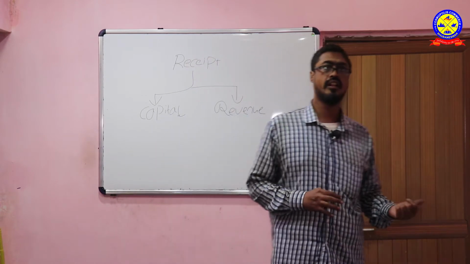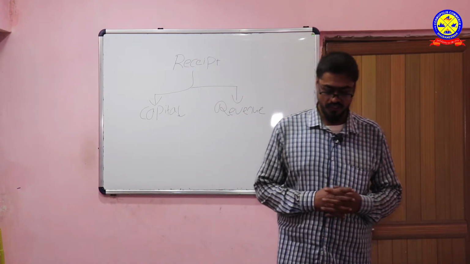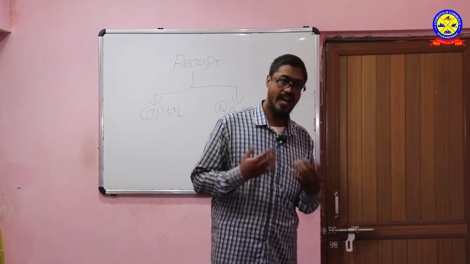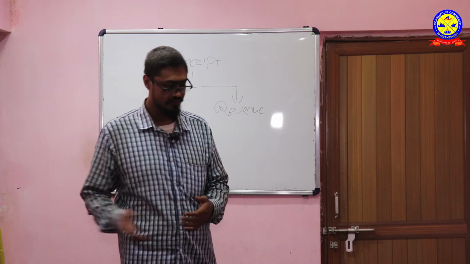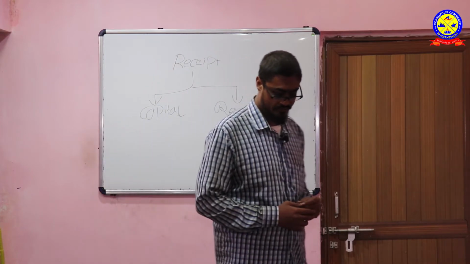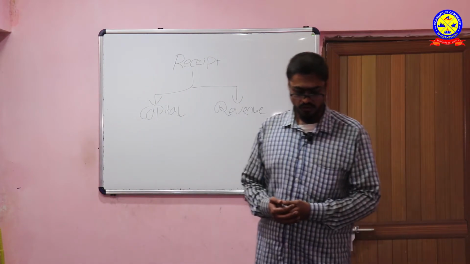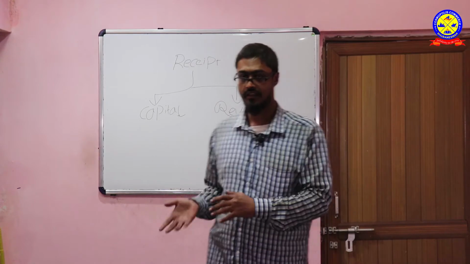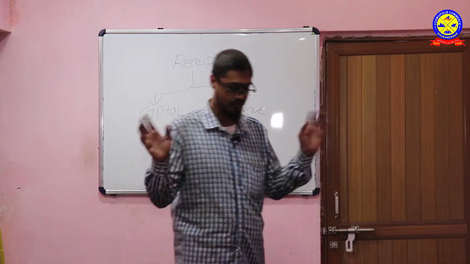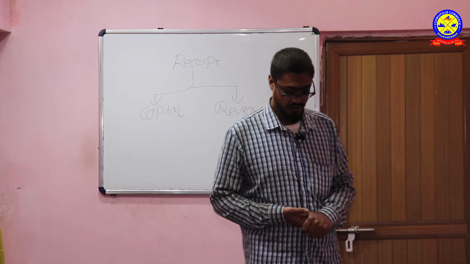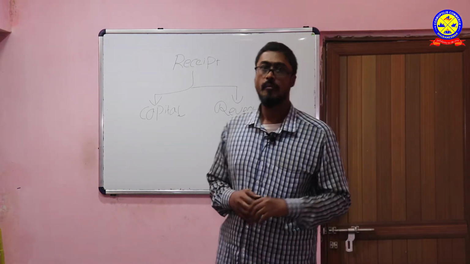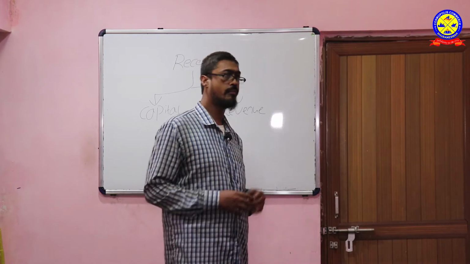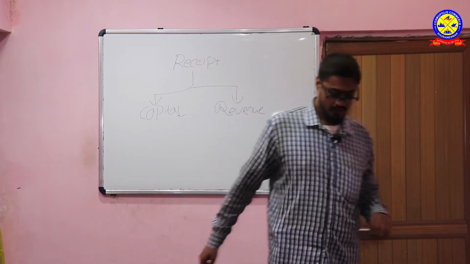The debtor is the customer who buys things from us either on credit or in cash. Basically, he buys on credit. The debtor is an asset for us, because today or tomorrow he is going to pay us our money back.